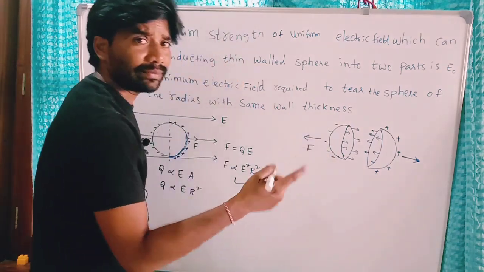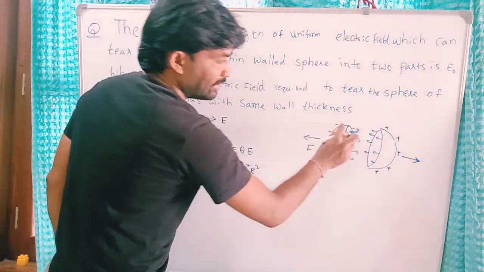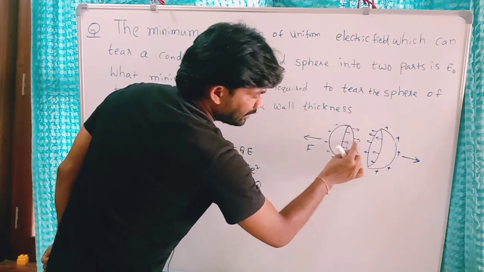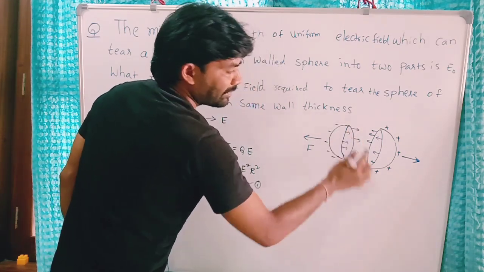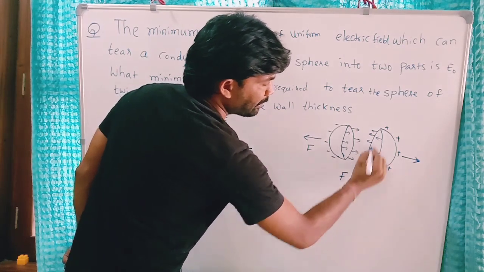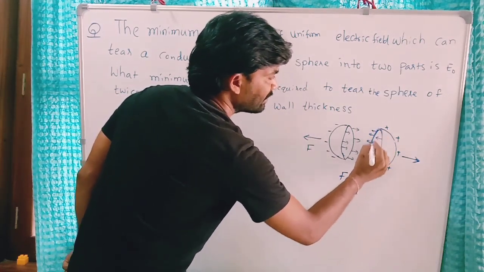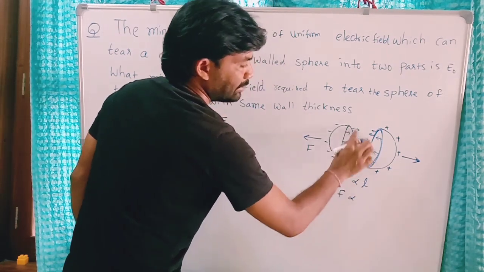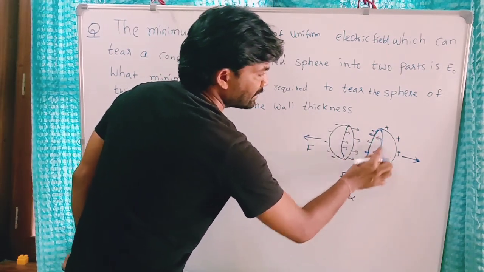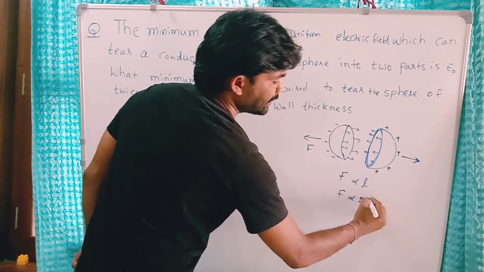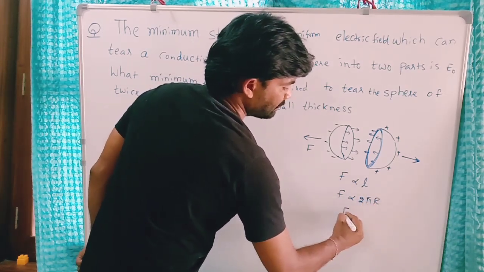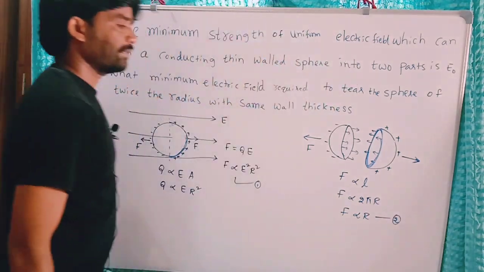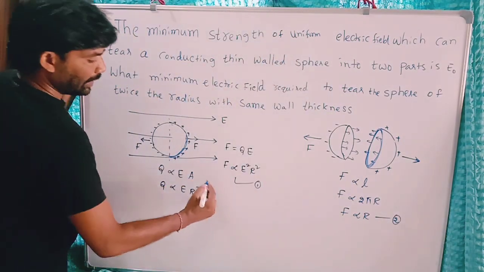It is similar to surface tension force. The magnitude of force between these two is directly proportional to the length of this circle. So F is directly proportional to the length of this line. What is that? The perimeter or circumference of this circle of the sphere, 2 pi r. So F is directly proportional to r. This is relation number 2.